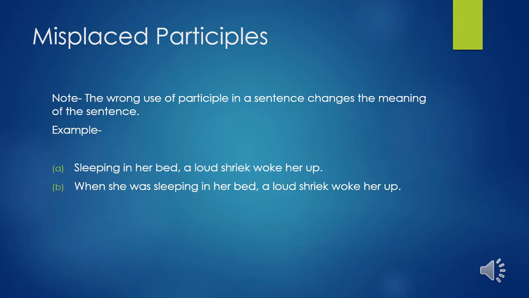The way the participle sleeping is placed in this sentence, it refers to the noun shriek. But was it she, and not the shriek, that was sleeping on the bed? Again I am saying, it was she, not the shriek, that was sleeping on the bed, and that's why this sentence is wrong. The second sentence, when she was sleeping in her bed, a loud shriek woke her up. This is the right sentence, because here sleeping has been used for she.